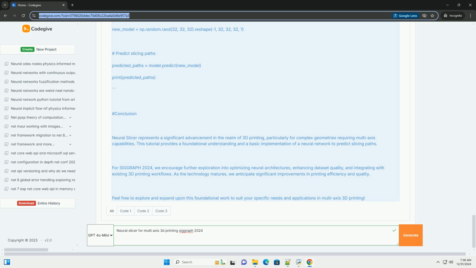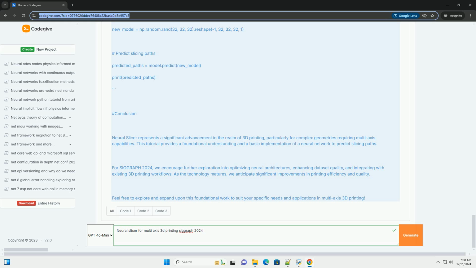Step 3, Neural Network Design. We will create a simple convolutional neural network, CNN, that takes the voxel grid as input and outputs the slicing paths. Python. from tensorflow import keras. from tensorflow.keras import layers. model = keras.Sequential. layers.Input(shape=(32, 32, 32, 1)), input shape for voxel grid. layers.Conv3D(32, kernel_size=(3, 3, 3),